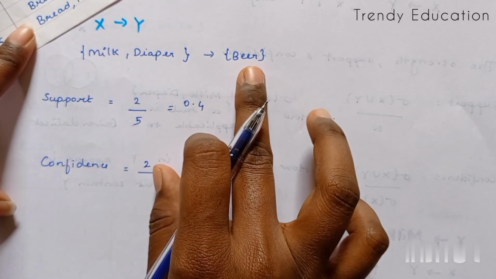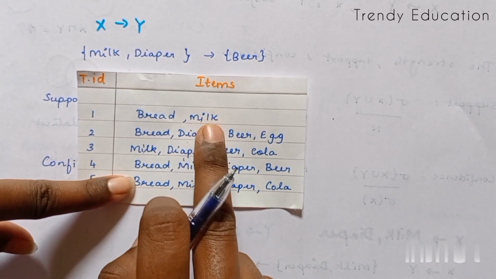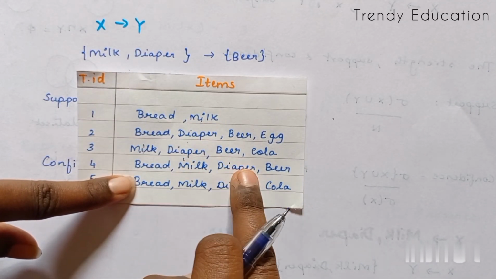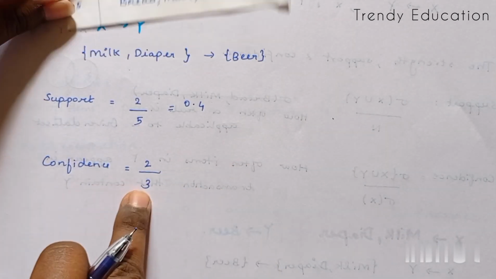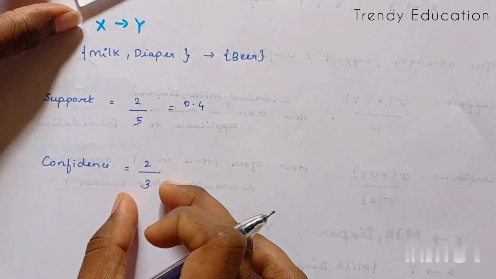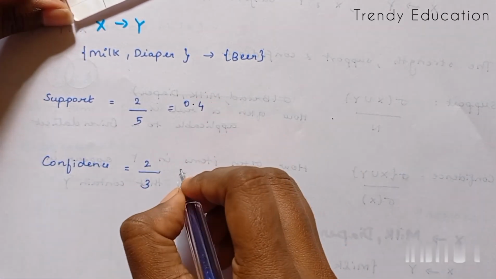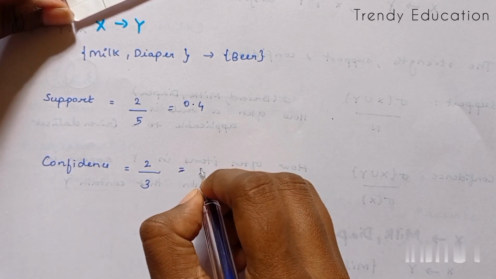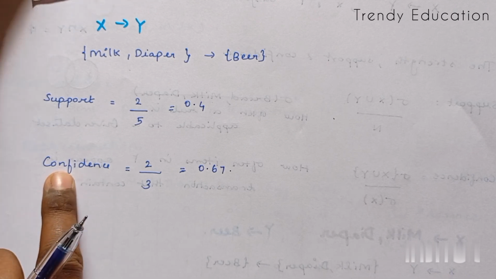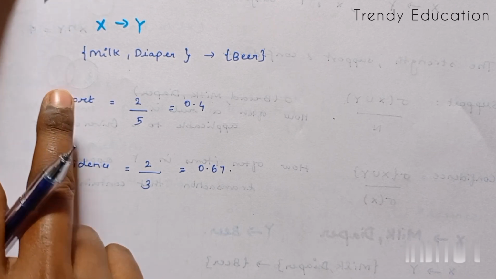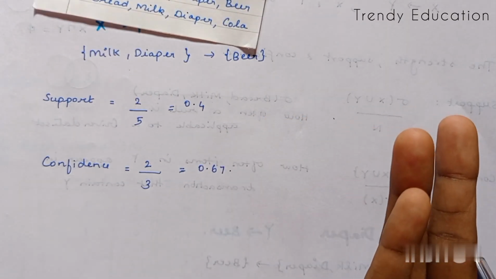Now let's find the frequency of milk and diaper. Milk diaper 1, milk diaper 2 and milk diaper 3, so there are three transactions with milk and diaper, that is, with X alone. So the confidence is 2 divided by 3, which is 0.67. This is how we find the confidence and support of an association rule in market basket transactions.